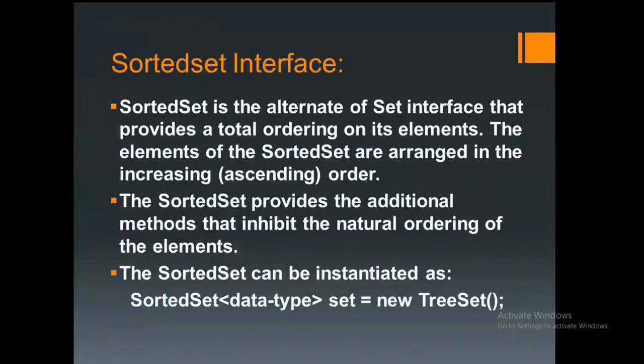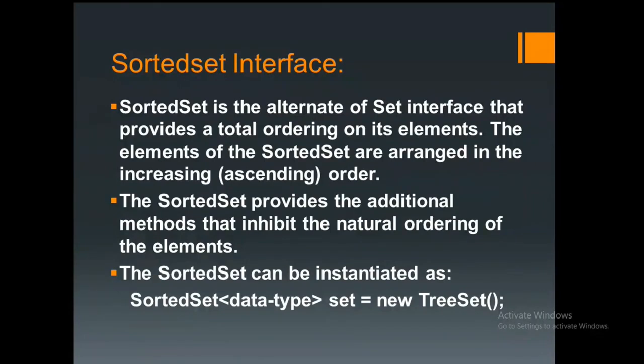And in the same way, SortedSet also I have implemented. SortedSet is an interface. The purpose of SortedSet, I am going to tell you, is to sort your data order. You see that SortedSet is an alternate of the Set interface that provides total ordering on its elements, and the elements we can arrange in ascending order.